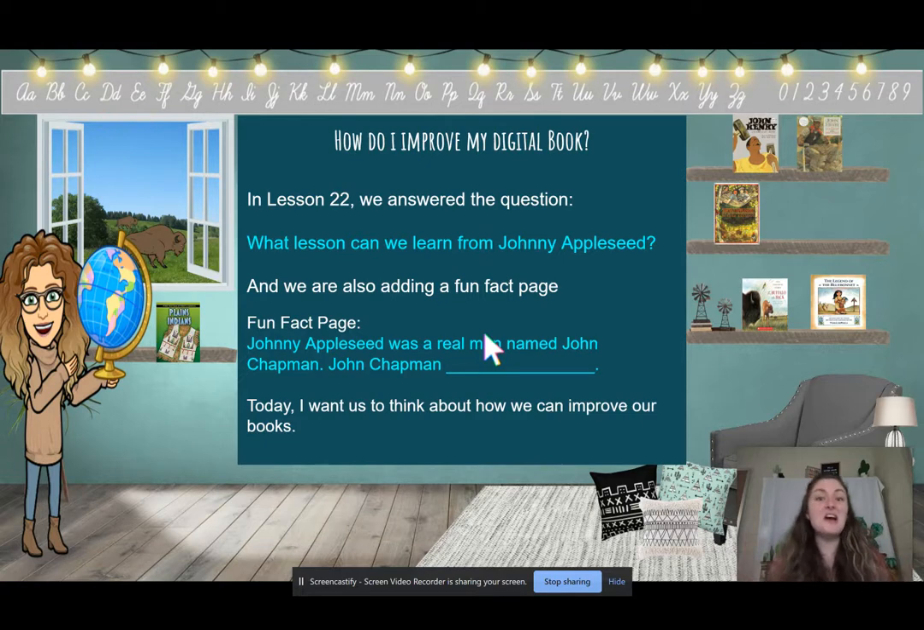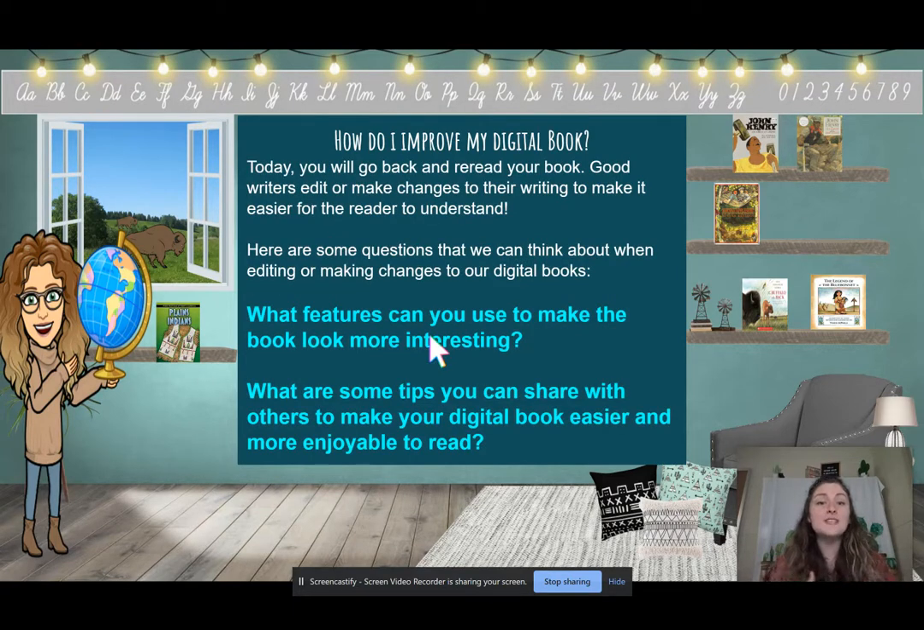All right, Smarties. So we are getting close to the end of our time with Johnny Appleseed. Last week, or 2 lessons ago, we started a digital book and we answered the question, what lesson can we learn from Johnny Appleseed? And we're also going to add a fun fact page. Today, what I want us to think about and what we are going to do in a little bit is how we can improve our books. So today, we are going to go back and look at our digital books that we made in Book Creator. And I want you to reread your books.